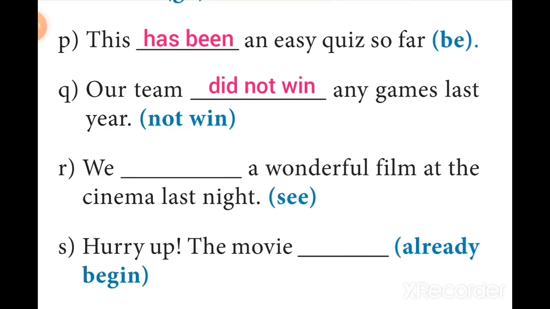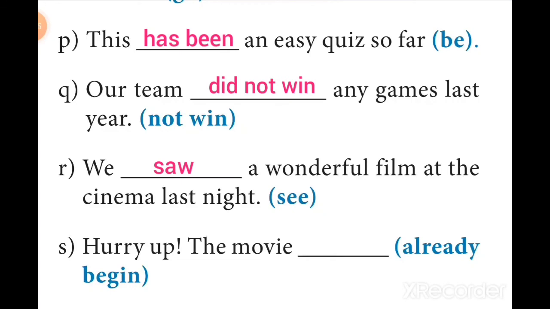The next sentence is R. We dash a wonderful film at the next cinema last night. The V1 within the brackets is see. Here, last night is the key phrase which suggests that it should be written in past simple, and so the answer is saw. Thus, the sentence goes like this: we saw a wonderful film at the cinema last night.